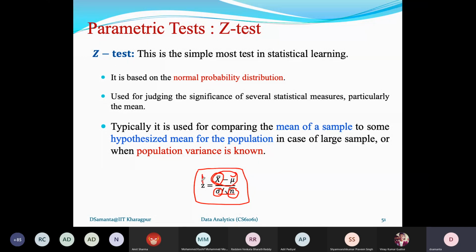So these are known, and you compare this sample mean with the population mean. This gives a Z value, and based on this Z value, you consult the distribution table to see whether the Z value lies within the acceptance region. If this Z value lies within the acceptance region, then H0 is acceptable, and if it does not, then it is rejectable. So this is the concept again. The Z test is applicable when the population follows a normal distribution, we have to compare the population mean with the sample mean, and the population variance is known.